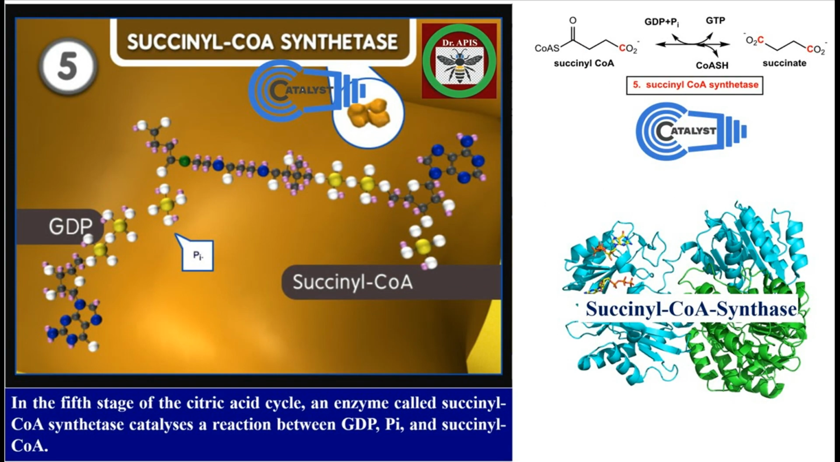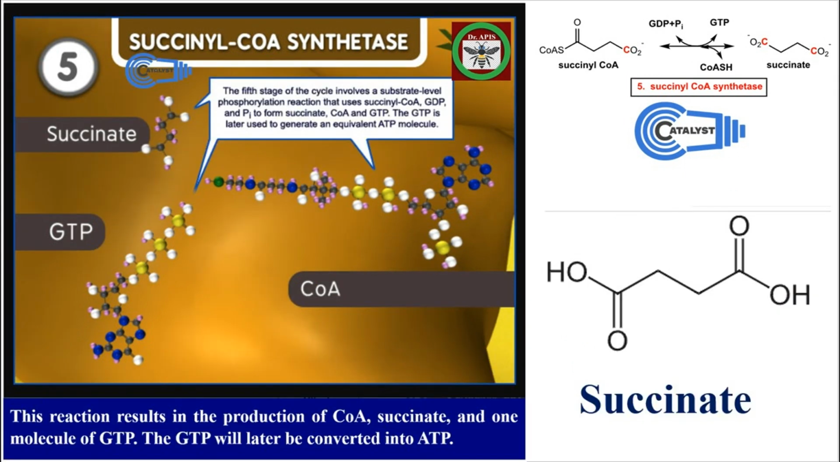The reactants for the fifth step of cycle are succinyl-CoA and GDP. Here, GDP stands for guanosine diphosphate. The enzyme involved in this step is succinyl-CoA synthase. The fifth step of cycle involves a substrate level phosphorylation reaction that uses succinyl-CoA, GDP and Pi. The step is yielding succinate, CoA and GTP. The GTP is later used for ATP generation.